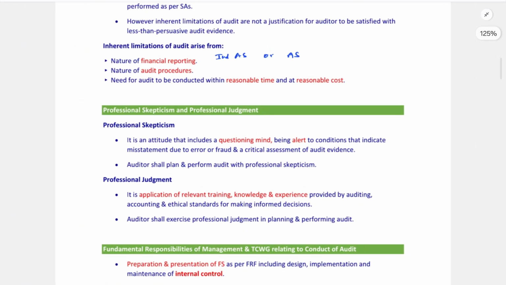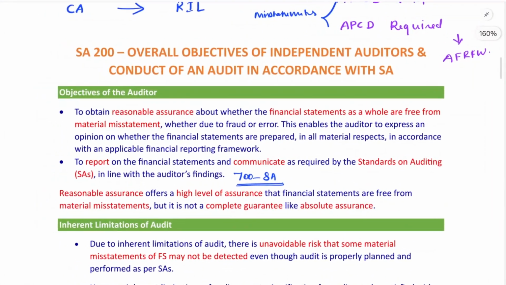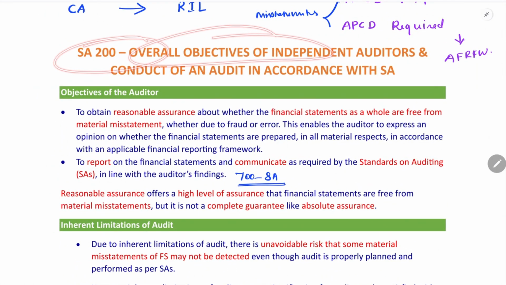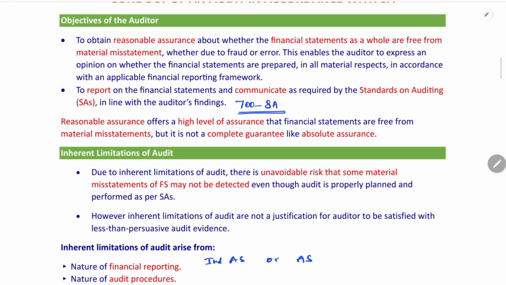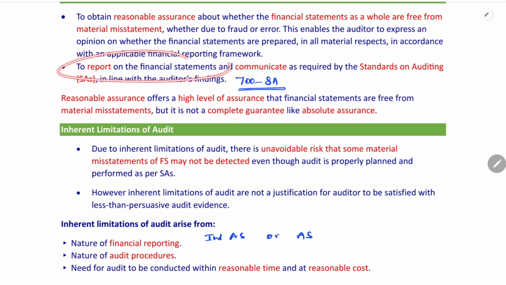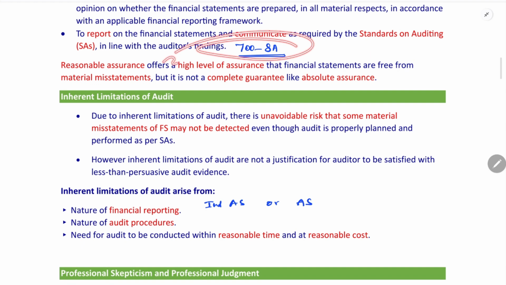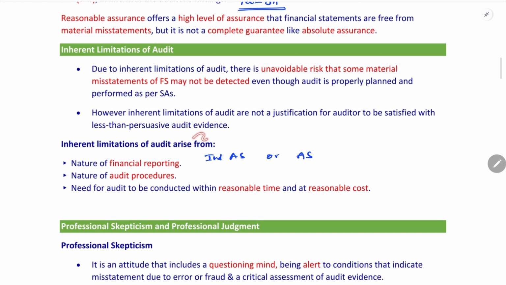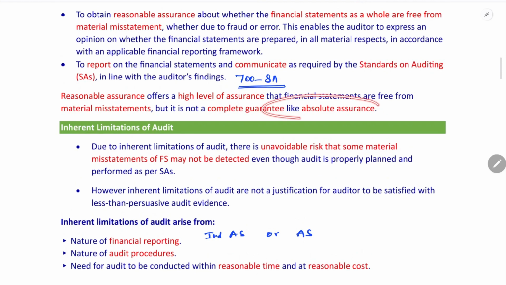That's it. SA 200. Quickly revise SA 200. SA 200 prescribes the overall objectives of the independent auditor in conducting an audit in accordance with standards on auditing. There are two objectives. First, the auditor has to obtain reasonable assurance about whether the financial statements as a whole are free from material misstatement, whether due to fraud or error. This enables the auditor to express an opinion on whether the financial statements are prepared, in all material respects, in accordance with the applicable financial reporting framework. Also, the auditor has to report on the financial statements and communicate as required by the standards on auditing, that is in line with SA 700. Reasonable assurance should be a high level of assurance. It is not an absolute level of assurance.